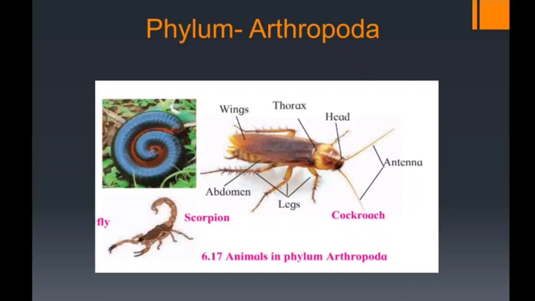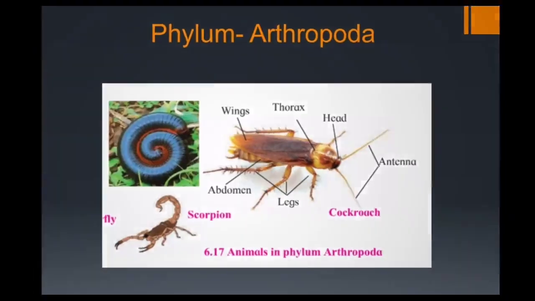Body of these animals is triploblastic, eucoelomate, bilaterally symmetrical and segmented. Chitinous exoskeleton is present around their body. These animals are unisexual. For example, crab, spider, scorpion, millipede, centipede, cockroach, butterfly, honeybee, etc.